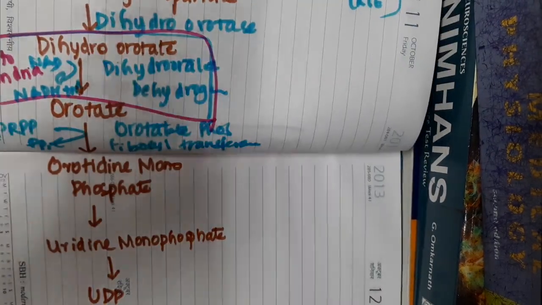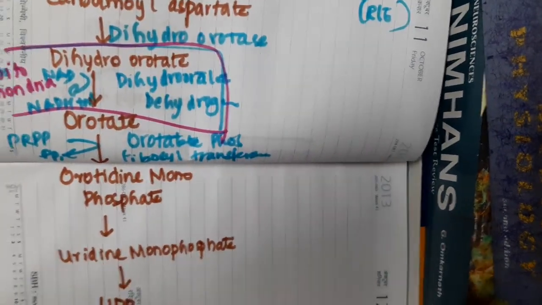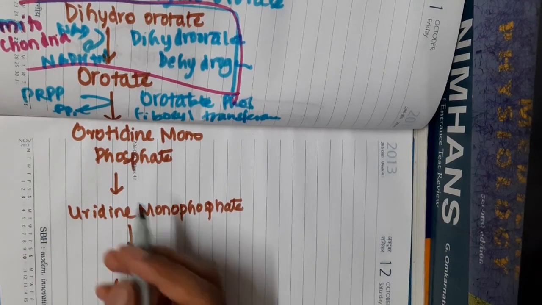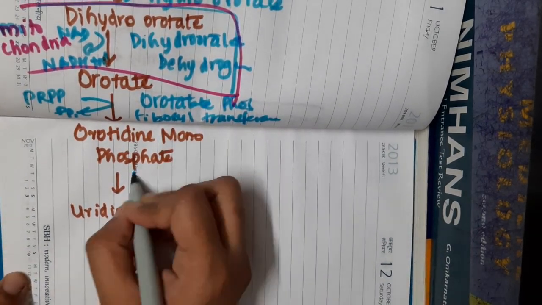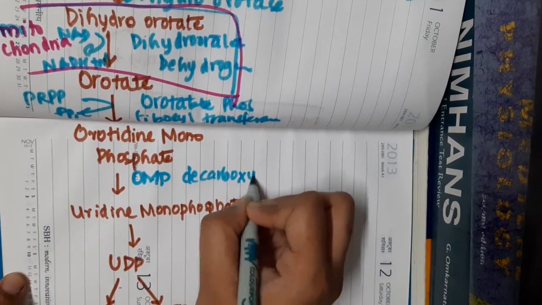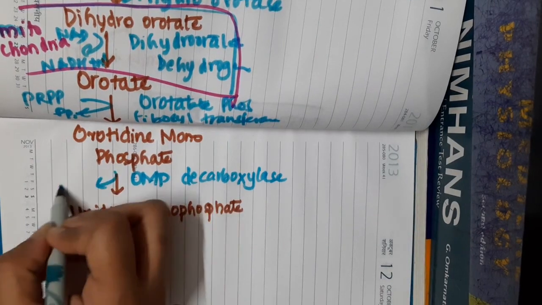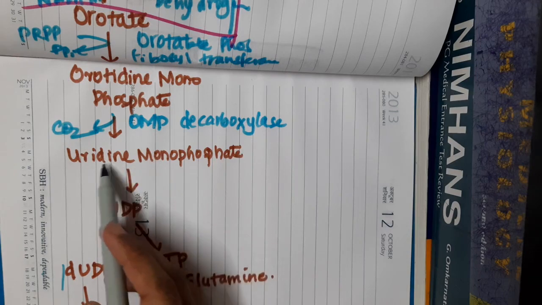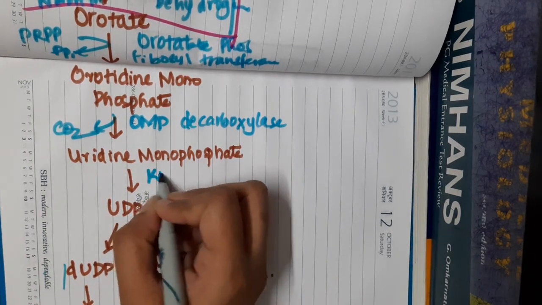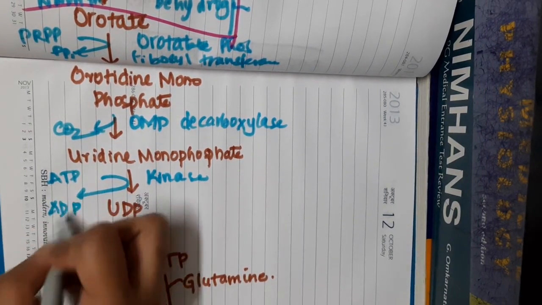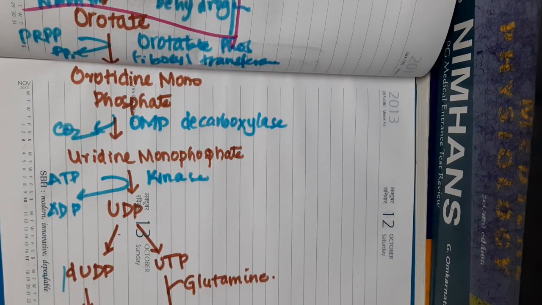Now this orotidine monophosphate in the presence of the enzyme orotidine monophosphate decarboxylase forms uridine monophosphate, and during this process carbon dioxide is removed. This uridine monophosphate in the presence of the kinase and along with ATP, where ATP gets converted to ADP, forms uridine diphosphate.